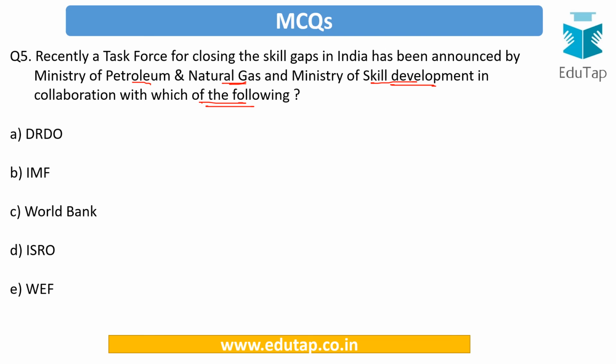And our answer here is WEF, that is World Economic Forum. So if you have not read about it, it becomes really difficult to decode what organization it can be which is going to provide the skill gaps task force with the Ministry of Petroleum and the Ministry of Skill Development. So this is it.